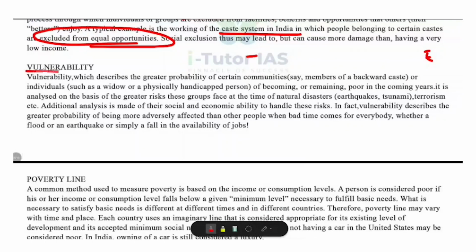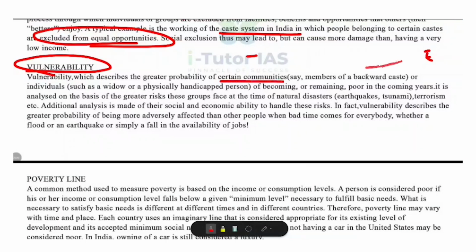Now, do you know about the term vulnerability? What does it mean? Yes, vulnerability means being at greater risk of falling into poverty or remaining poor. Certain people or communities face more danger during bad times than others. Who are those vulnerable groups? Yes, some socially disadvantaged groups like backward castes, tribal groups, etc., or individuals like widows, elderly, physically handicapped, and so on.